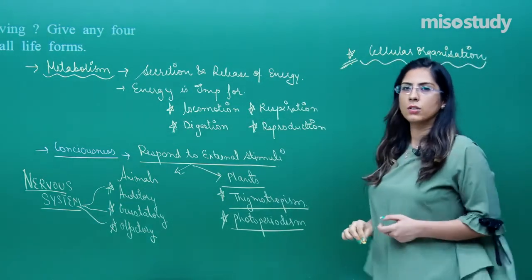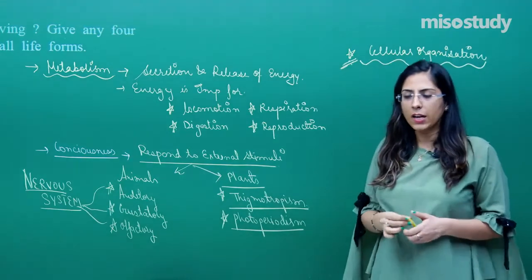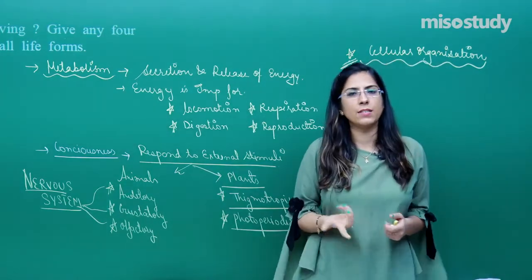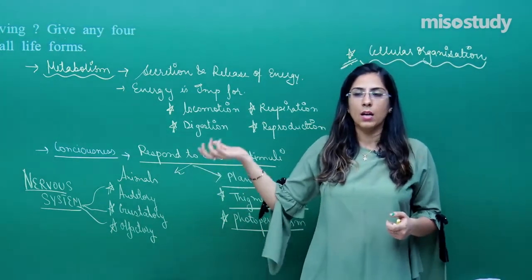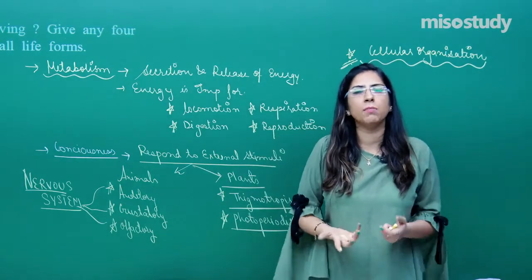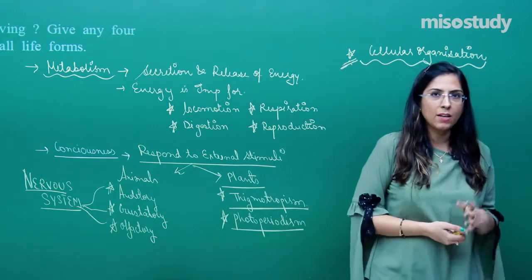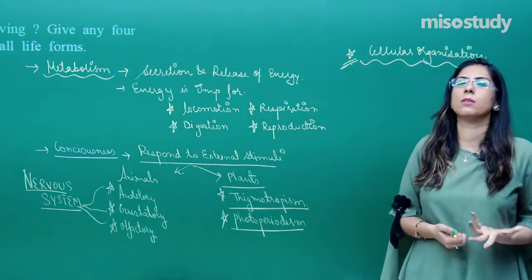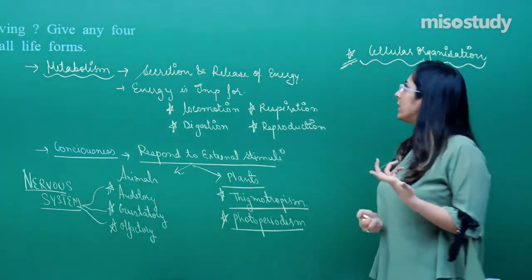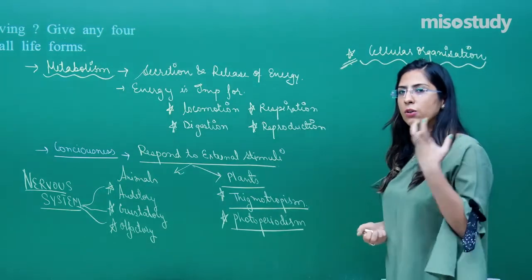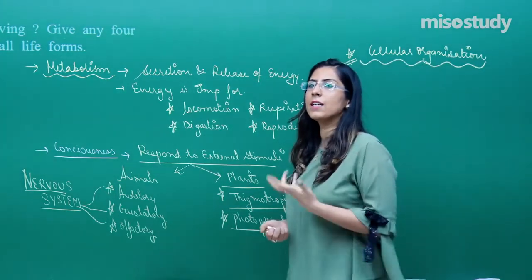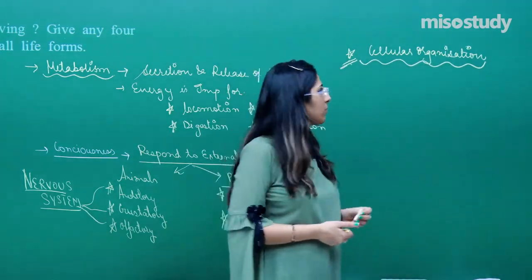Cellular organization, starting from bacteria as well as plants. Even in plants, multicellularity is there. Even in plants the organs are there, and the tissue system is well developed. So cellular organization is also a basic unit which acts as a defining feature of a living organism.